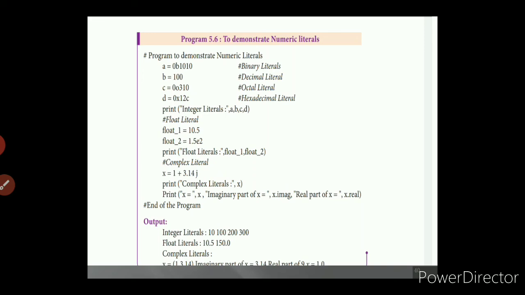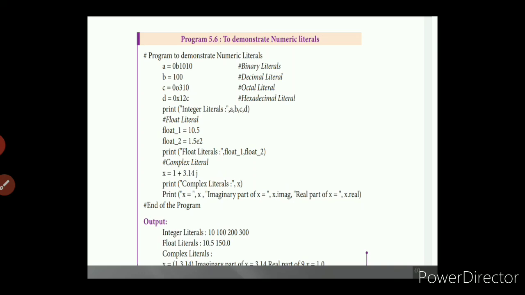Then d equal to 0x12C, that is a hexadecimal value. For hexadecimal, the range is between 0 to 15. So 0 to 9, as usual you write the number. After 9, if it is 10 it will be considered as an alphabet. So here we have 1 to C, and the C value will be 12.